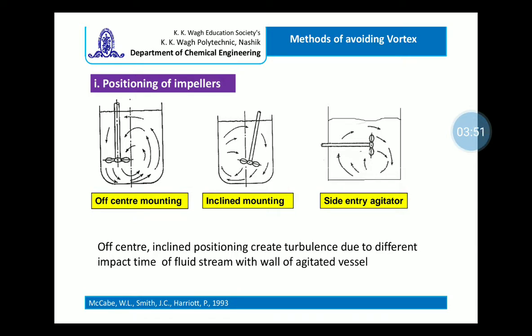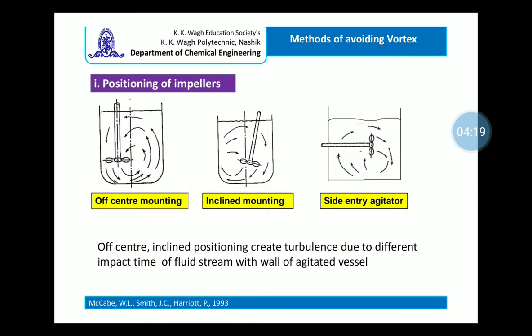Now in the case of the inclined and side entry agitator, in addition to the different distance of the impeller tip from the wall, the gravity force also comes into the picture to some extent, and as a result turbulence is created, which prevents vortex formation.